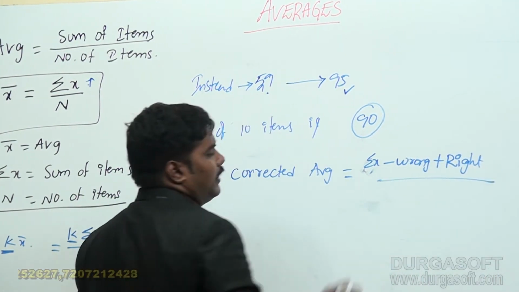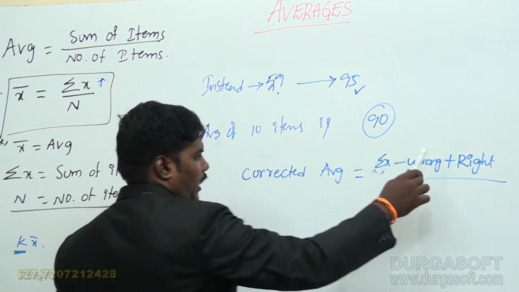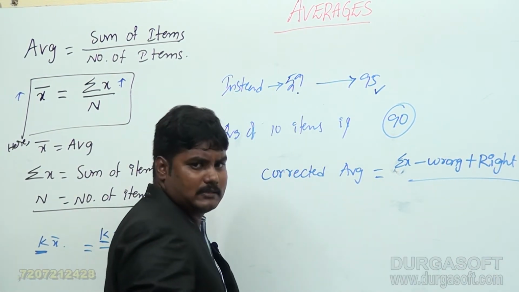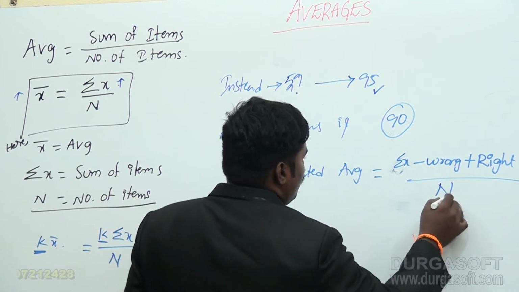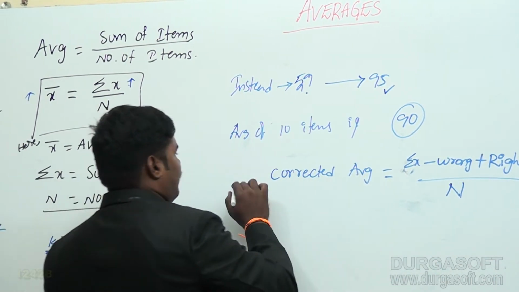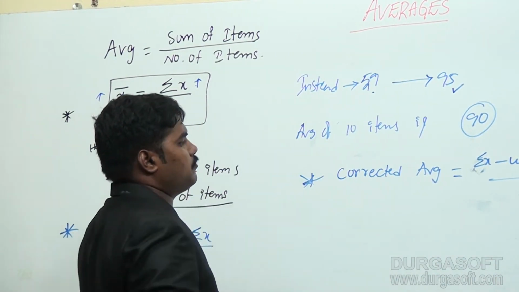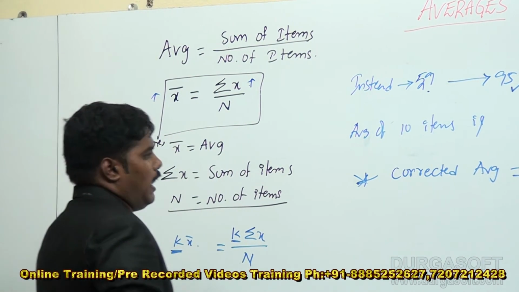Is there any change in the number of items? One item is removed and one item is added, so no. The corrected average is equal to sigma x minus wrong plus right, divided by n.